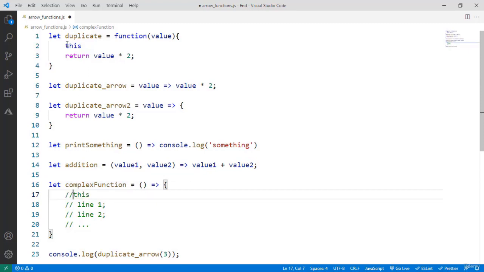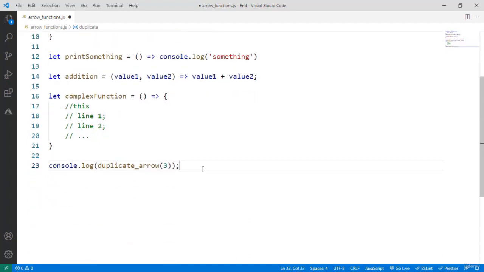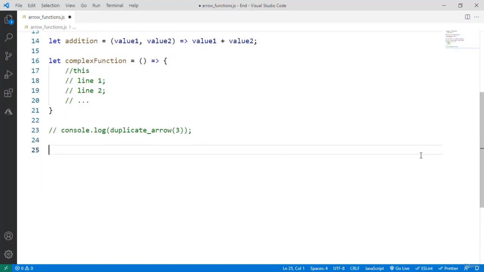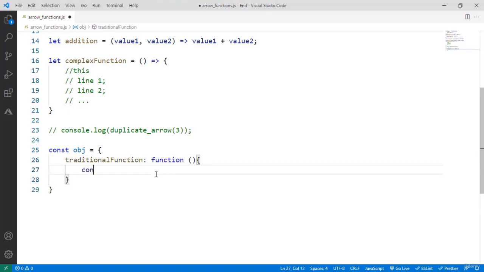Let me comment this out and also comment this out so that this code at least will compile. Now I will also comment this out, and here I am going to define an object. I will say const object equal to, and I will say traditional function equal to function console log traditional function, and I will pass that this.